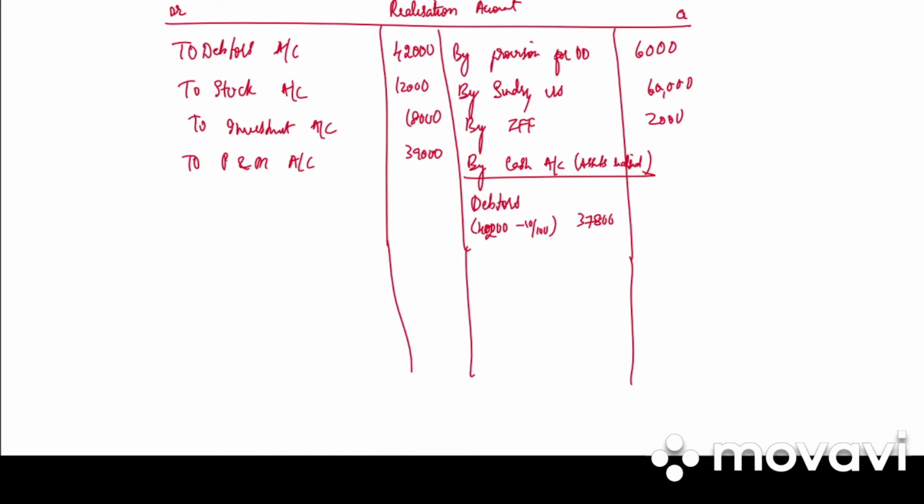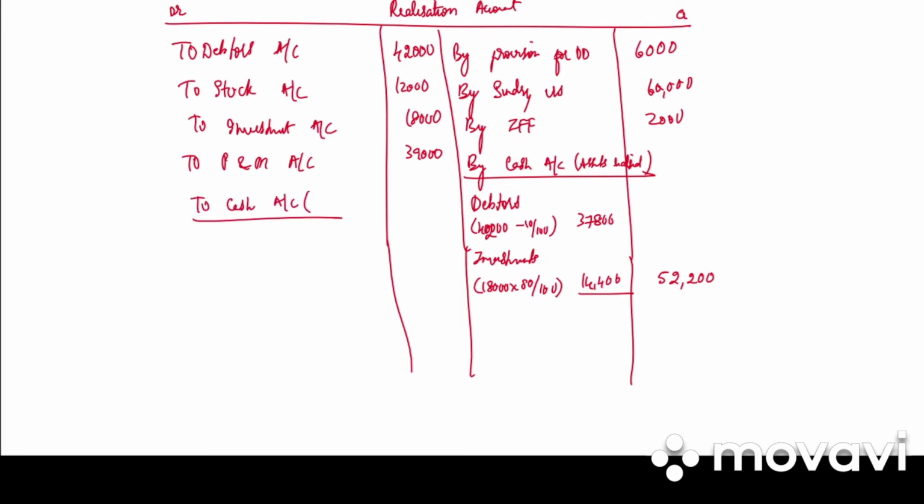Next we have investment realized at 80% of book value. So investment, what is the amount of investment? 18,000. So it is 18,000 into 80 by 100, that is 14,400. How much is the total? 52,200. Then we realize the liabilities.